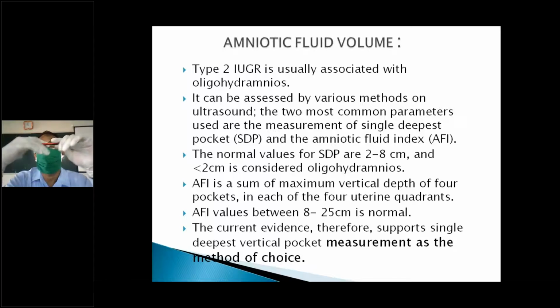Next is the amniotic fluid volume index. When there is less perfusion, fetal circulation is less. When there is less blood supply, the renal perfusion is also less, and then the amniotic fluid will be less. That process indirectly suggests IUGR, and most IUGR babies will have decreased amniotic fluid.